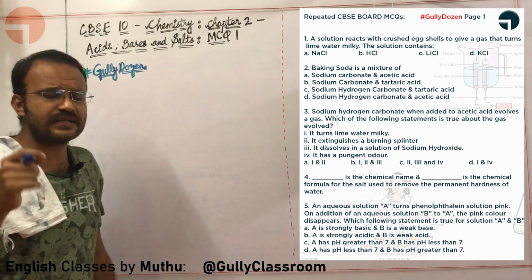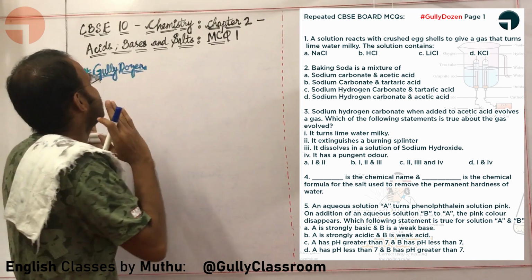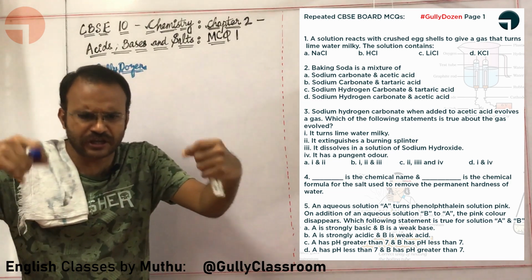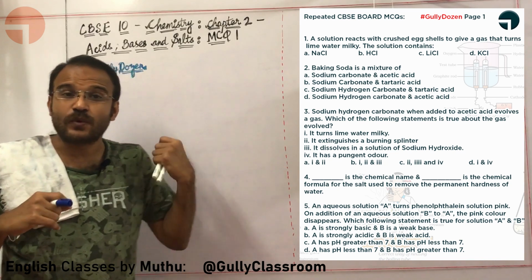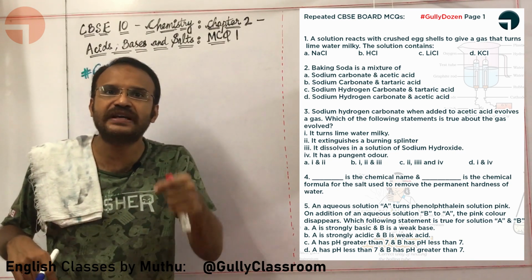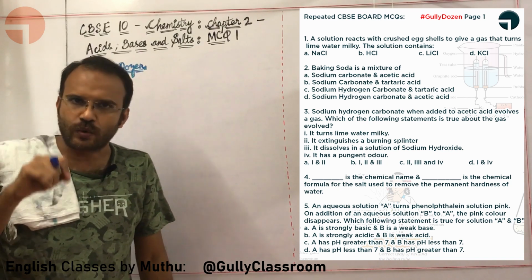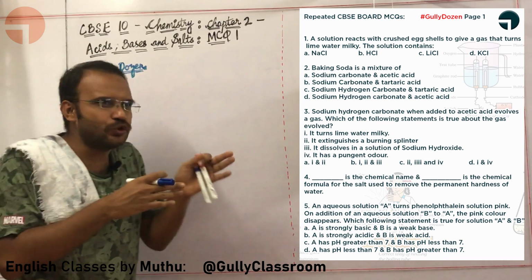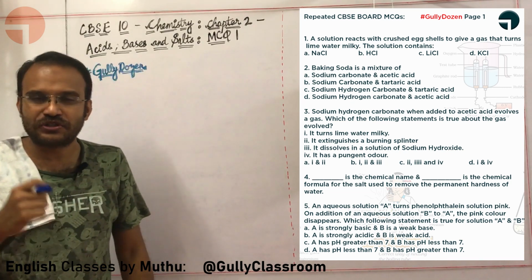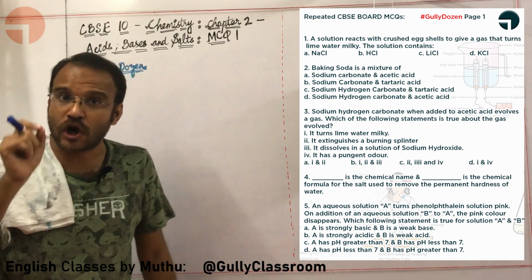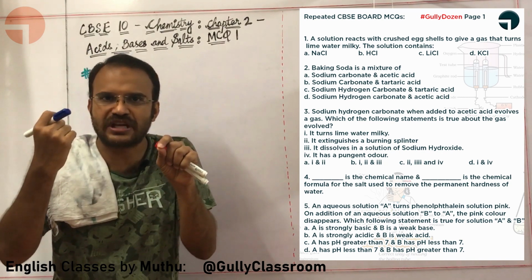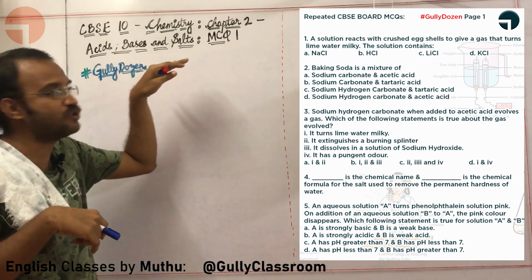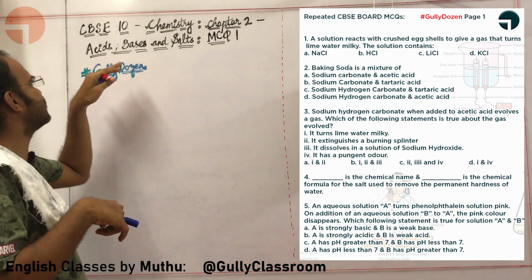Sir, how am I supposed to study this Gully Dozen perfectly? To study this Gully Dozen perfectly, immediately pause this video. The questions of this Gully Dozen are given in the description. Go through the questions, mark down the answers, then unpause the video and go through the questions with me. By doing this, you can revise the entire chapter and also know how much you have studied this particular chapter in chemistry, CBSE 10th standard science book chapter 2, acids, bases and salts.